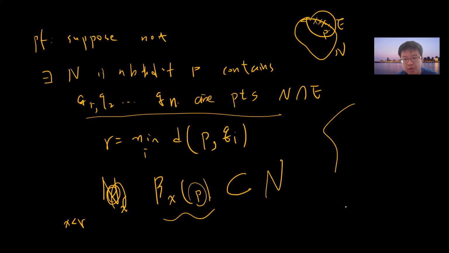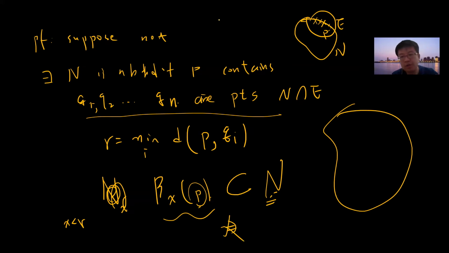So this is a neighborhood of P, also a subset of N, right? But it does not contain any point of E, because we chose X to be less than R. Okay, so this is a contradiction to P being a limit point. Right, limit point means that an arbitrary neighborhood of P should contain at least some points which are inside E, but not the same as P. Okay.